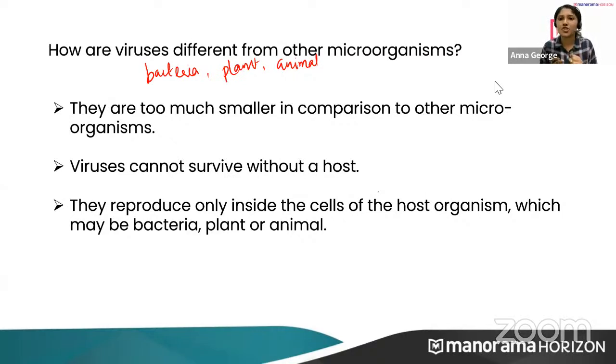Have you seen mushrooms? Mushrooms are actually a fungus. Do we need a microscope to see mushrooms? No, right? So mushrooms are a fungus that can be seen with the naked eye. So there are some other microorganisms that can be seen with the naked eye.